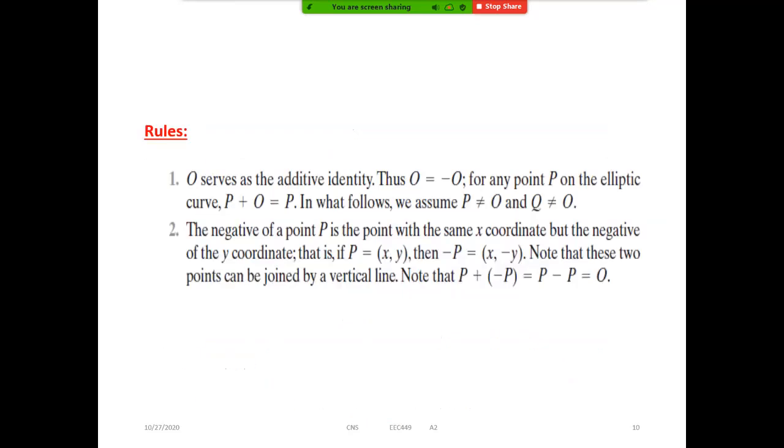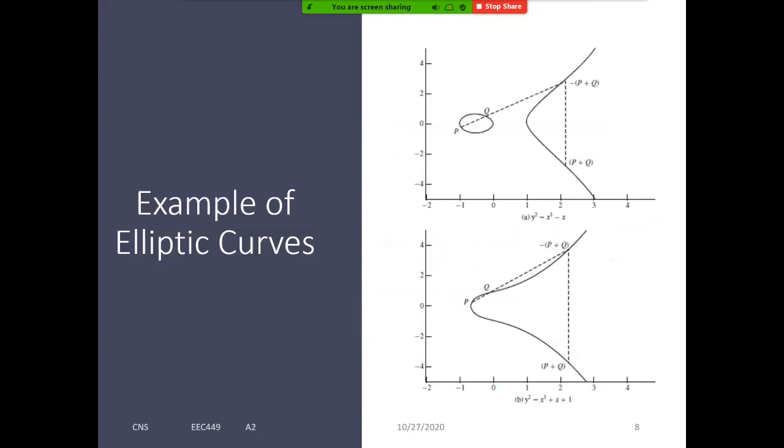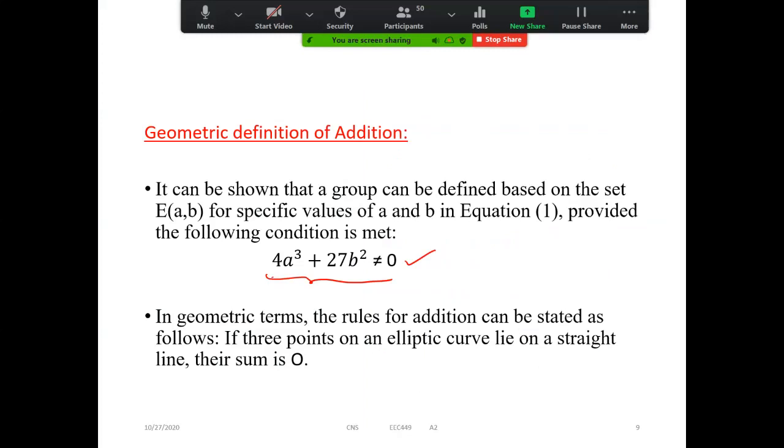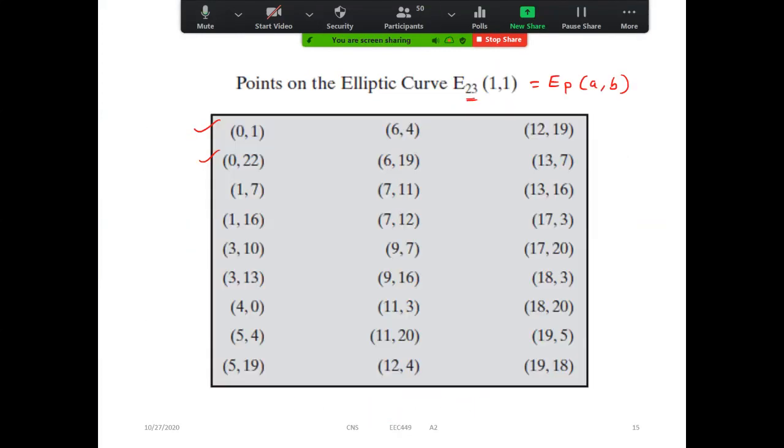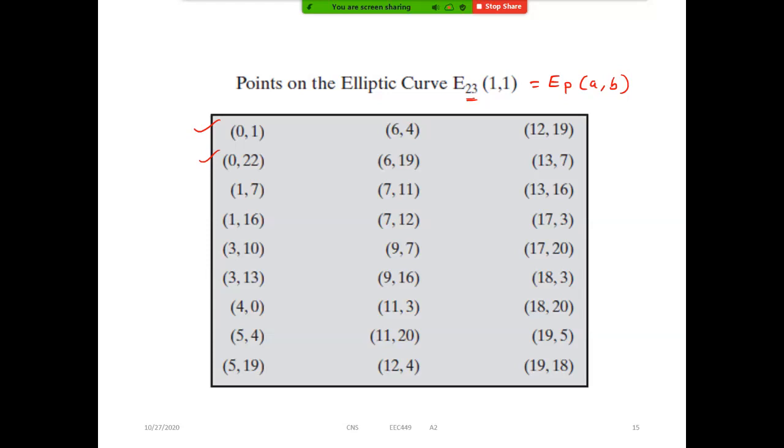See here, all those points should be on this curve. It should not be here or here, so that is not satisfied. So all the points we have to choose such that they are on the curve. Got the point here? That's why it is very difficult to choose these points. You can remember some of the points, but it may not be required for the exam. We have to be given these numbers because otherwise it will be very difficult to remember. But at least did you get some information?